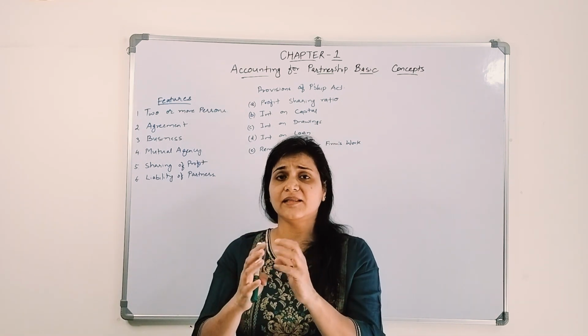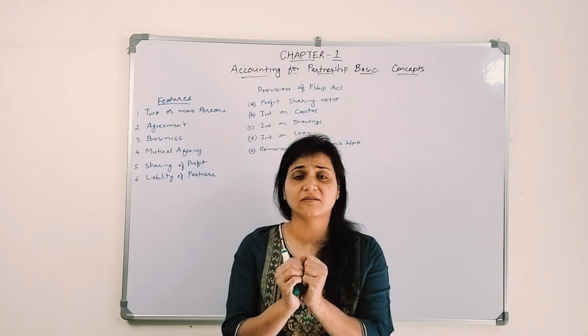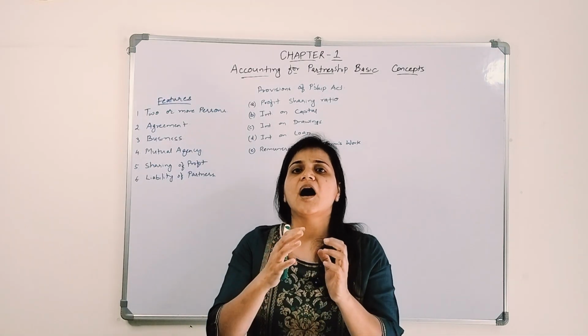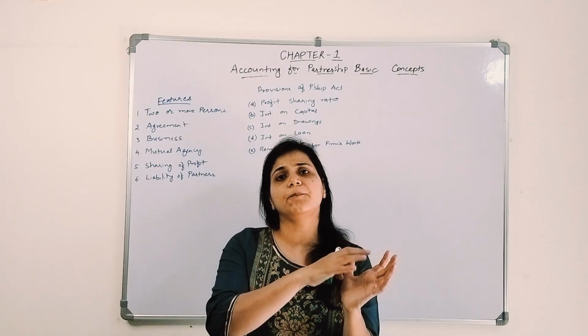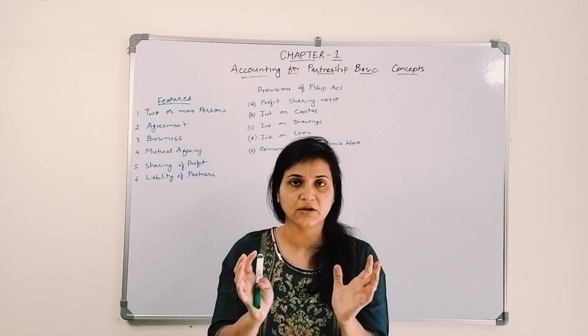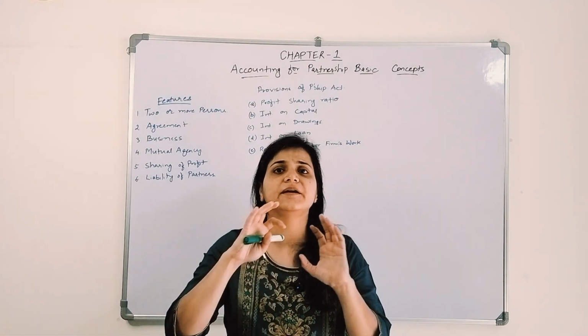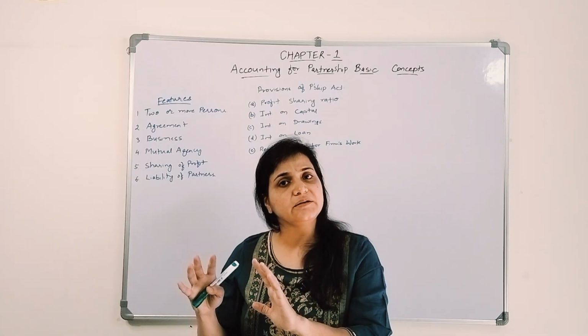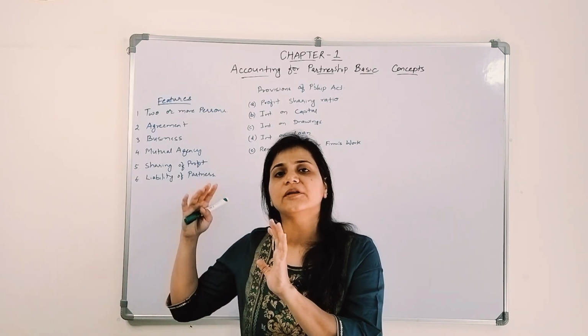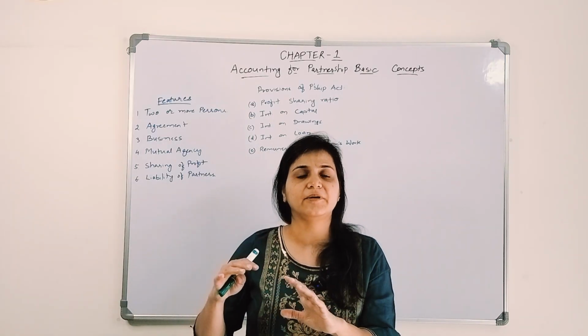The only thing that you have to take care of in this partnership firm is how you will distribute the profit among the partners. Okay, in sole proprietor there was one owner who is bringing in the capital. In partnership there are two or more than two partners who bring in the capital.